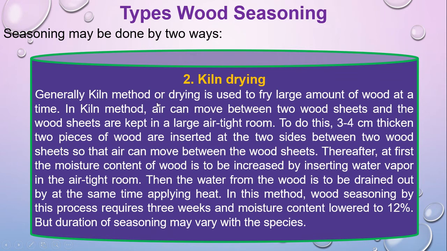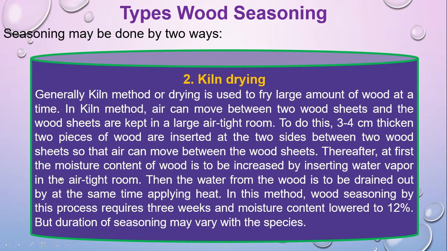Kiln drying. Kiln drying is not similar to air drying. In this process, we have to organize the wood sheets in an airtight room. Generally, the kiln drying method is used to dry a large amount of wood at a time. In this method, air can move between the wood sheets, and the wood sheets are kept in a large airtight room. Three to four centimeter thick pieces of wood are inserted at two places between the wood sheets, so that air can move between them.